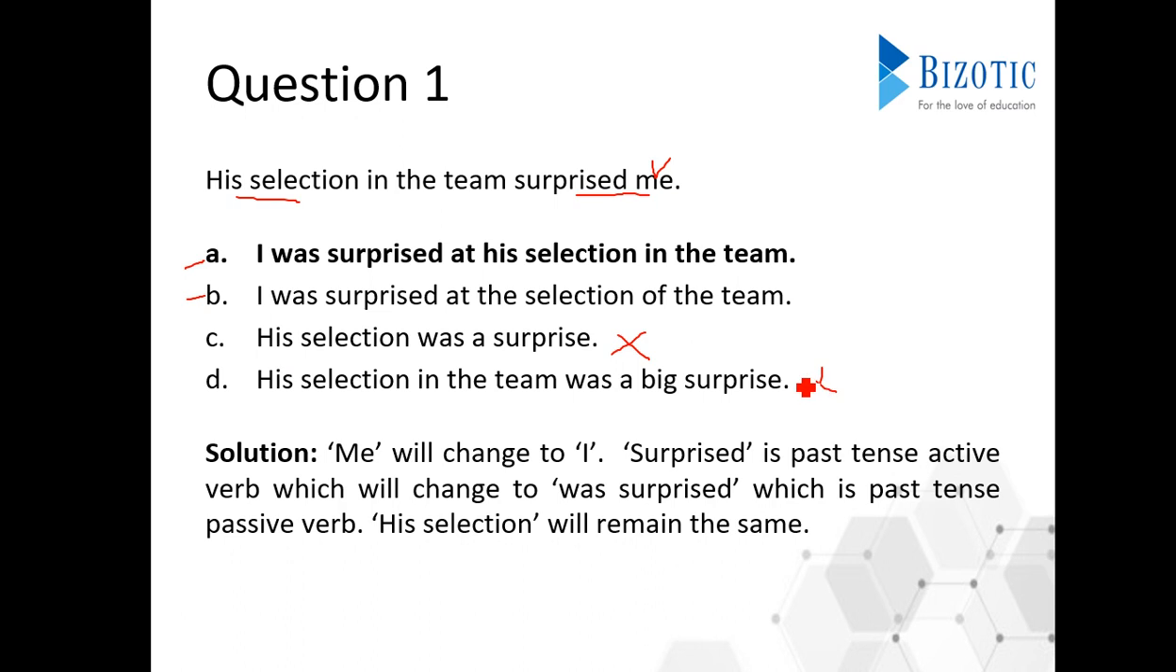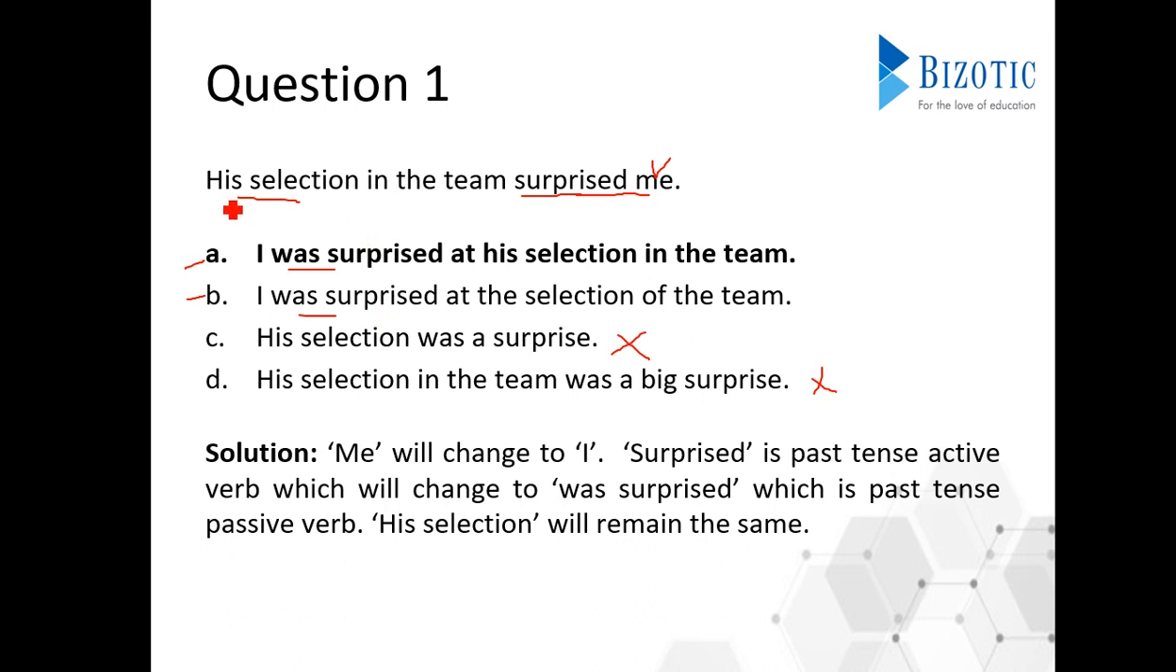Now, the next thing that we need to observe here is the word surprised. Now, surprised is the past tense and it is in the active verb. Now, we need to change that to a past tense passive verb. So, once we change that, we'll get was surprised. So, just was will be added to surprised and that is present in both option A and also option B.